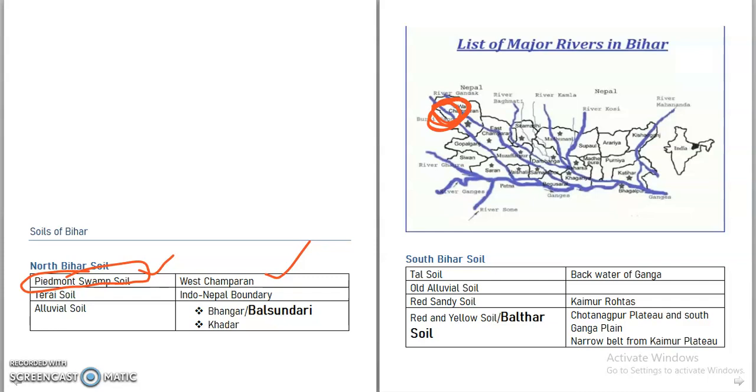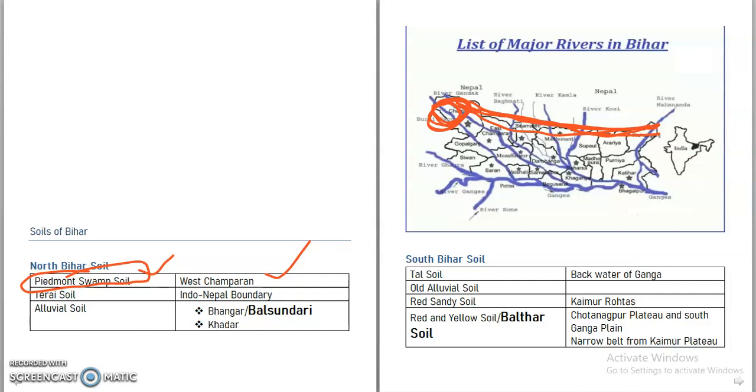West Champaran. Now using your logic, all the rivers come from the Nepal Himalayas. The Himalayas are high, and the rivers come from the high altitude and fall on lower altitude. This low altitude area is known as the Terai region, and this region's soil is known as Terai soil. It starts from West Champaran and goes to Kishanganj, making a stripe of Terai soil.